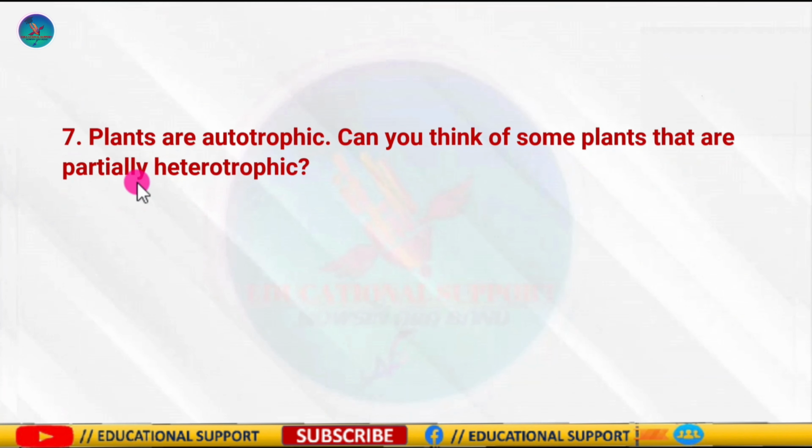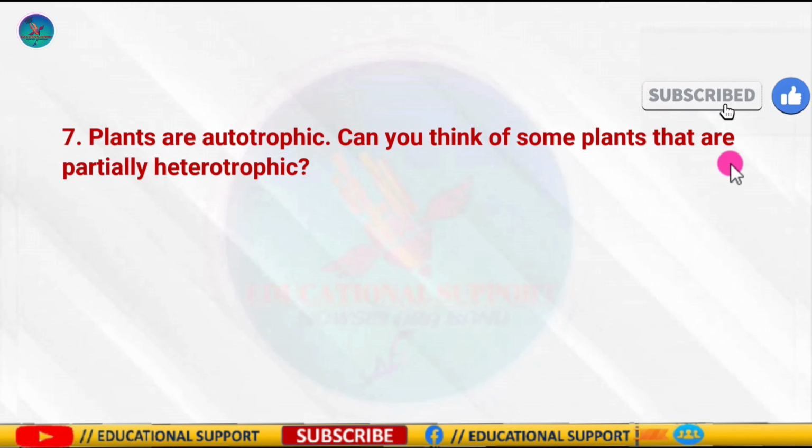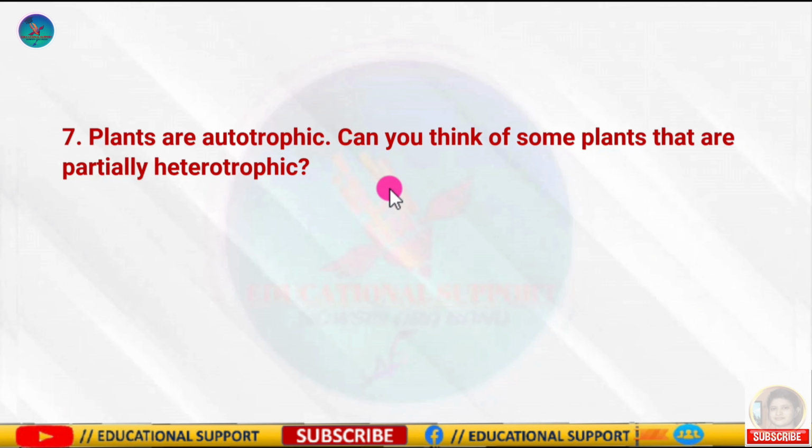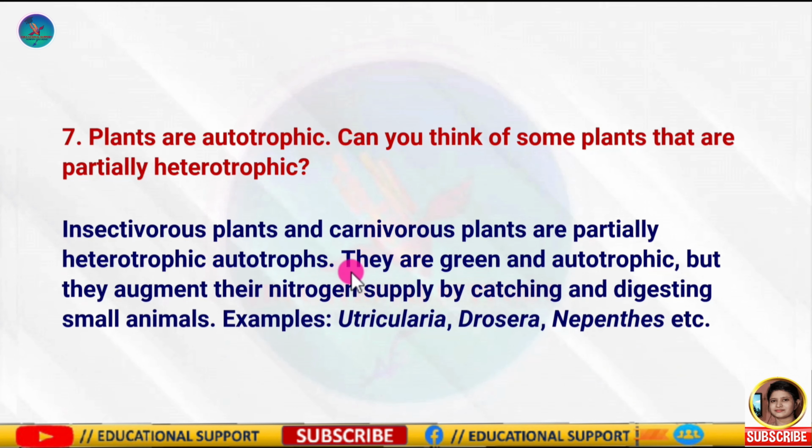Question number 7 is, plants are autotrophic. Can you think of some plants that are partially heterotrophic? Insectivorous and carnivorous plants are partially heterotrophic. These organisms are green and autotrophic, but they prey on and digest small animals for their nitrogen supply. For example, Utricularia, Drosera, Nepenthes, etc.